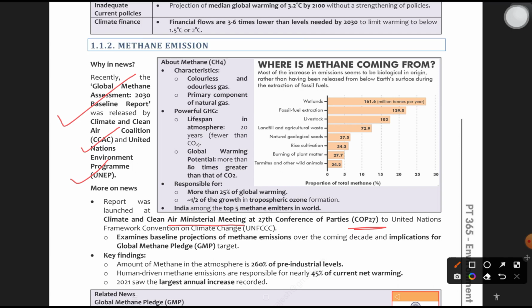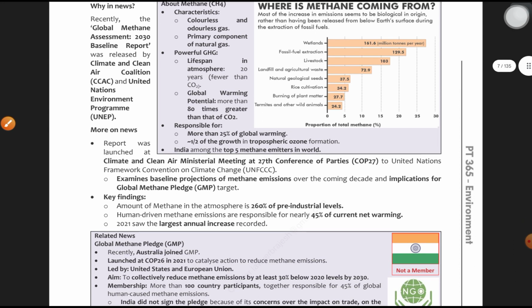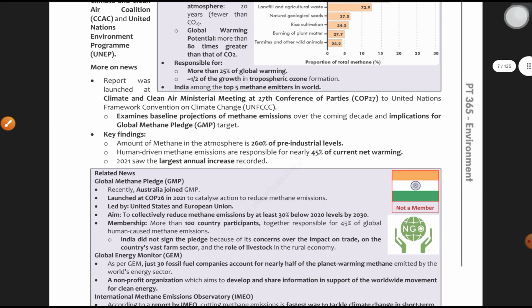So there is a Global Methane Pledge. The term itself says that globally many countries are taking the pledge to control methane emissions. The target and the target's implications are also studied in the Global Methane Assessment. This is about the Global Methane Assessment report. Moving forward, what is first of all the Global Methane Pledge? Before that, the key findings are very important.